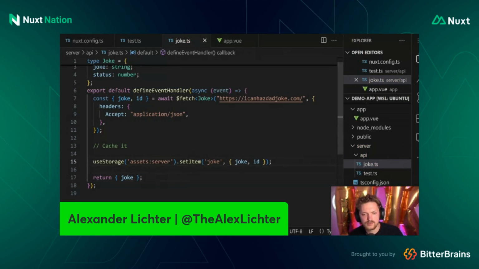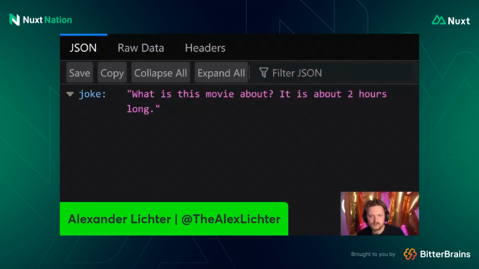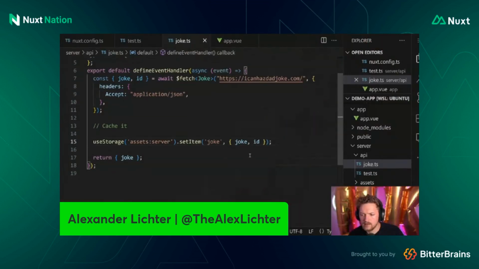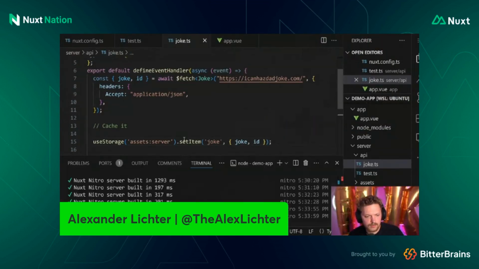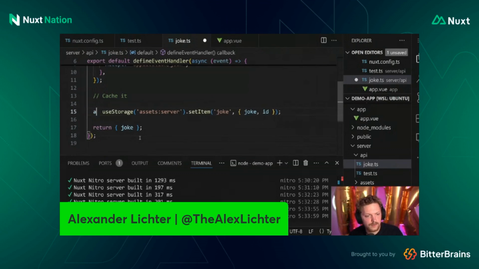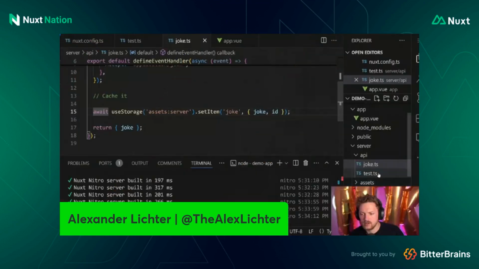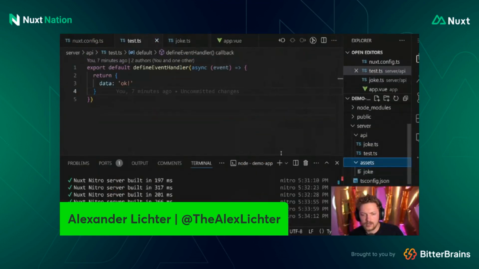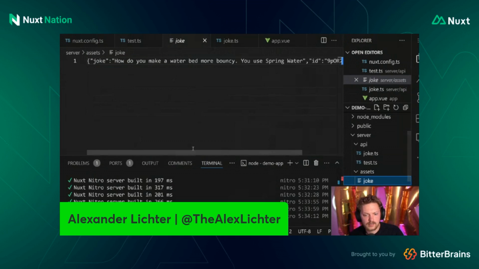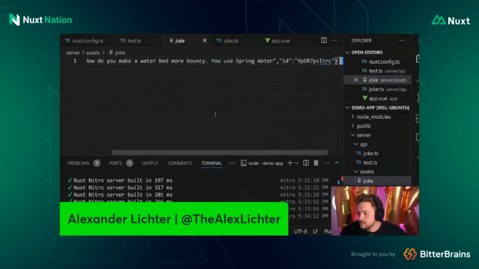So if we do this, we do the request again here, we refresh the whole thing, then let's check the server. Not much happened. We need to await things as well. That's also helpful. And let's try the whole thing again. All right, wonderful. So in assets over here, we have a joke file, and this contains the data. And that's it. We didn't need to do any FS reading. We didn't need to do anything weird.